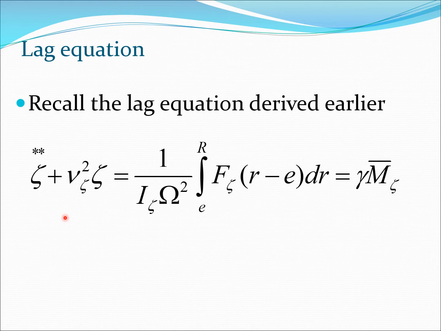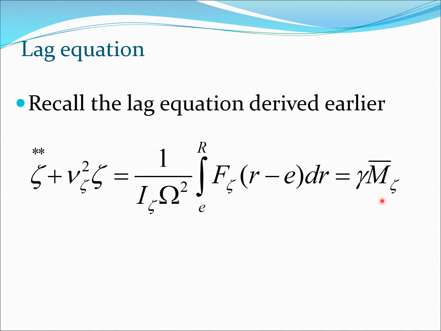Now let's go back and think about the lag equation which we have derived some time ago. If you recall, there was the term zeta double star plus nu zeta square into zeta, where nu zeta is the non-dimensional lag frequency. And then on the right hand side we had the forcing term f zeta, and the integral here is from e to r.